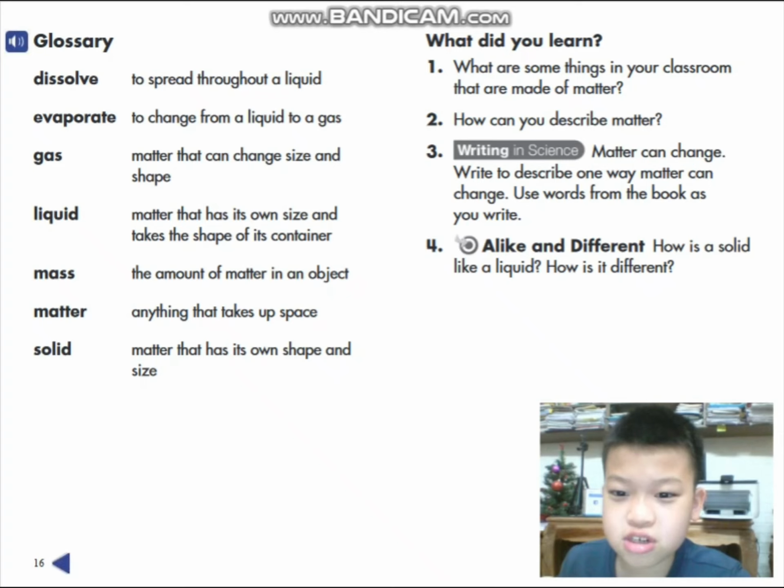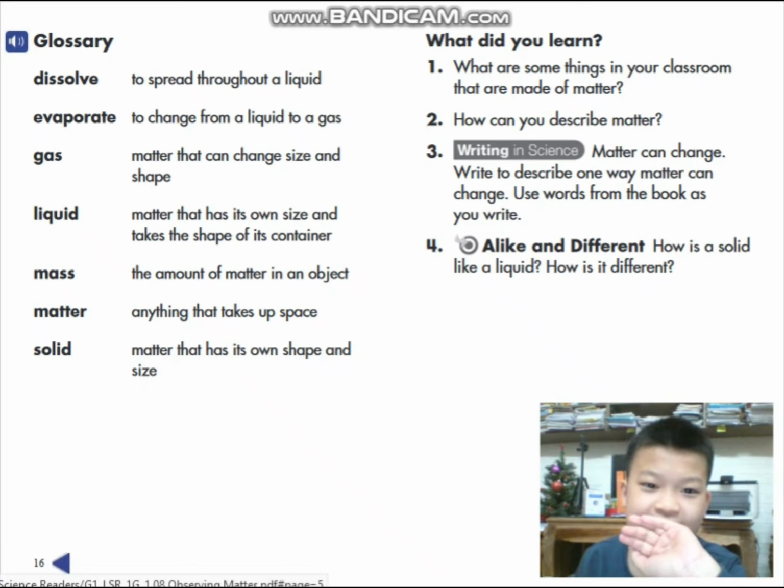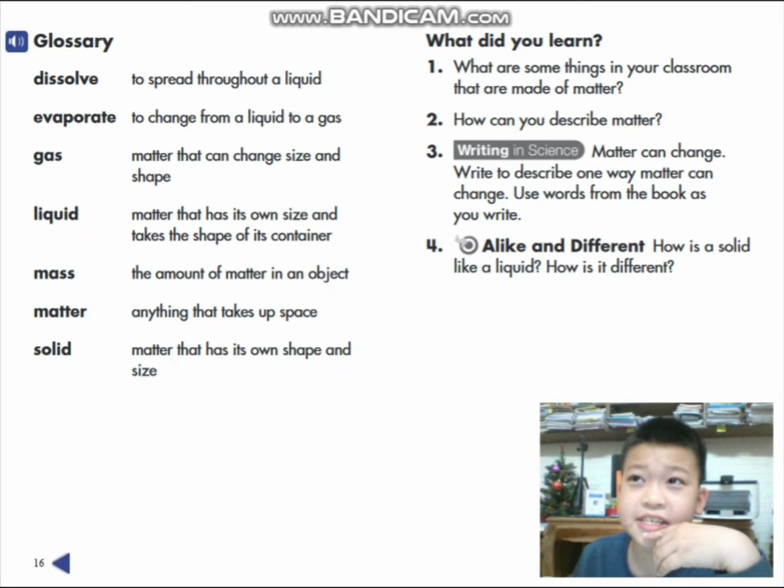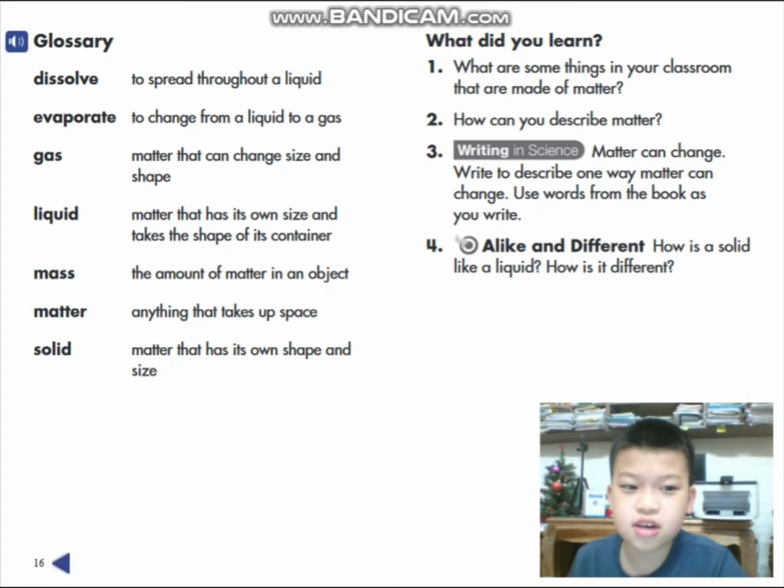What did you learn? Number 1. What are some things in your classroom that are made of matter? For example, things like a book or a notebook, and those two are solid. The solid is a matter, so that means they are made of matter. That's an example.